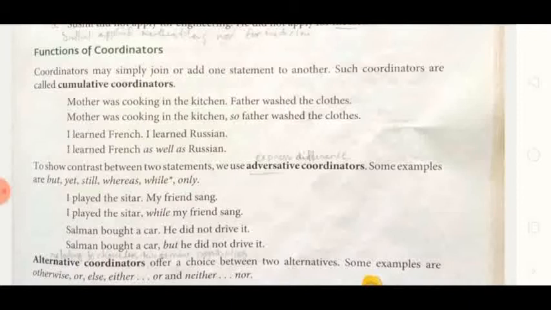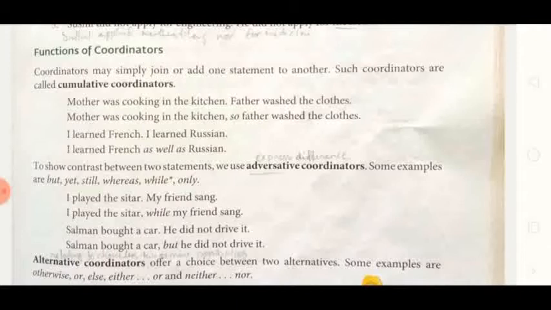Okay. Now here we are going to see the functions of coordinators. Coordinators may simply join or add one statement to another. Such coordinators are called cumulative coordinators. Cumulative means add. Adding something only. Mother was cooking in the kitchen. Father washed the clothes. So, mother was cooking in the kitchen, and father washed the clothes.